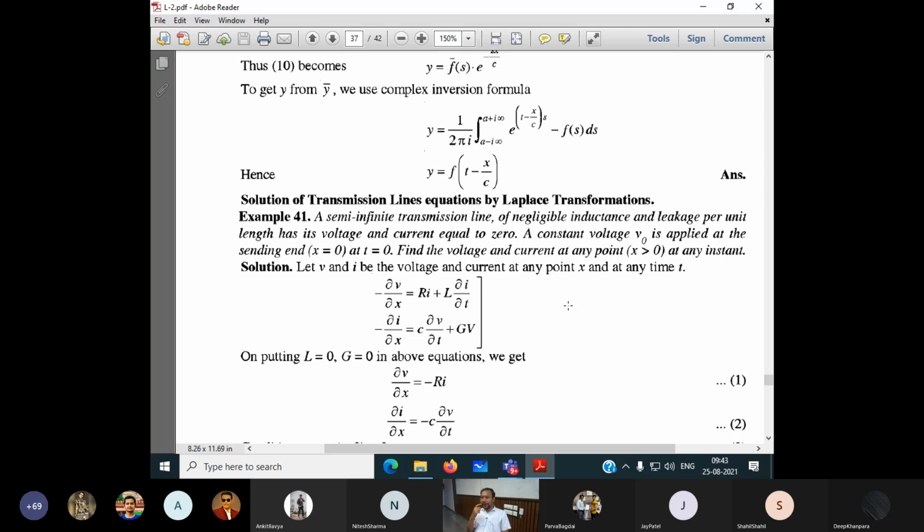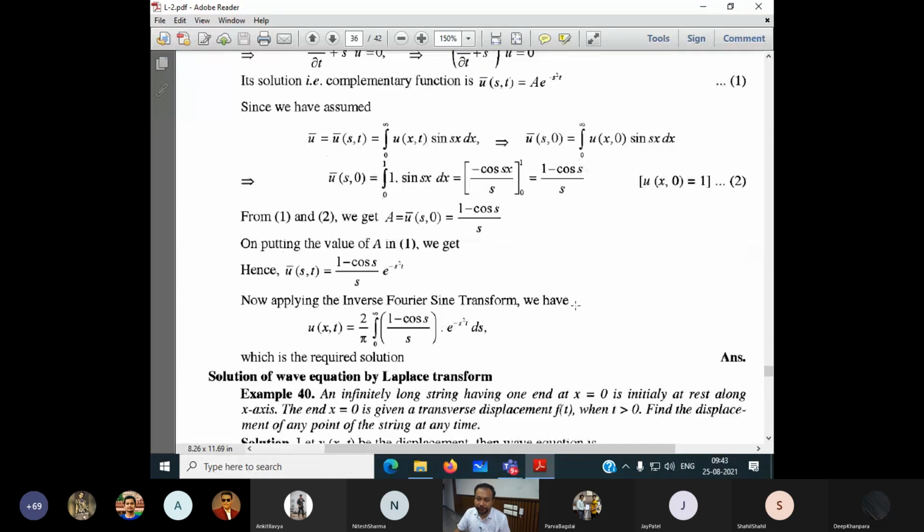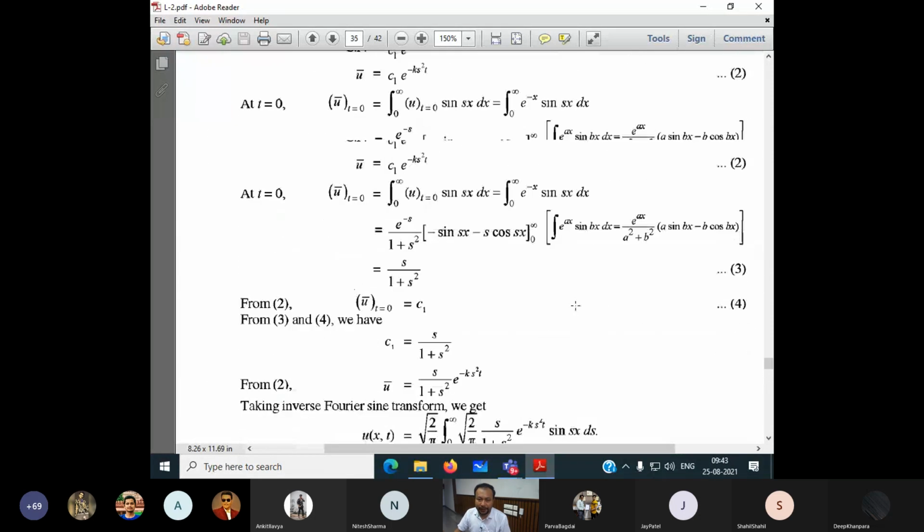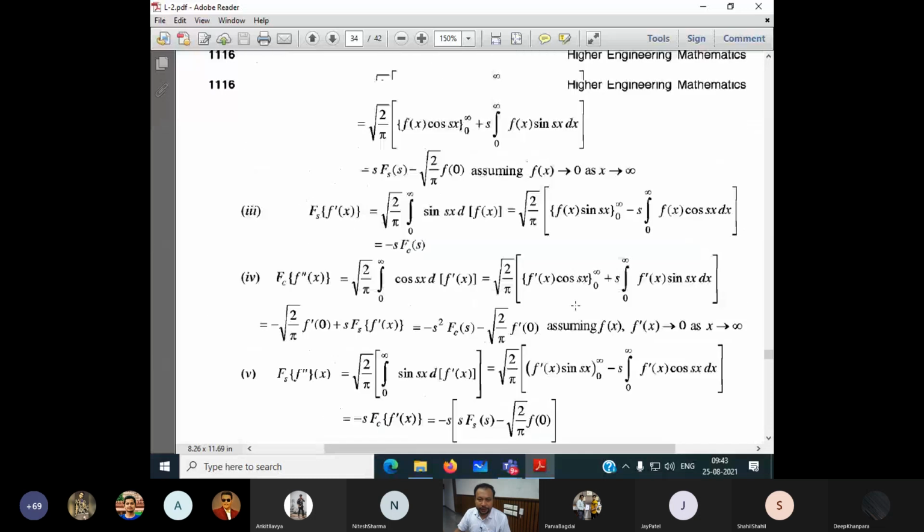Now, whatever we have learned of Fourier sine transform, cosine transform, Fourier transform and Fourier series, our aim was how we solve the heat equation, and how we can solve the wave equation. This was our main aim. Now, to find all these things, we first have to understand what is the Fourier transform of the derivative and of the partial derivative, and it is not difficult. We'll come up with the help of theorems, then it is not difficult.